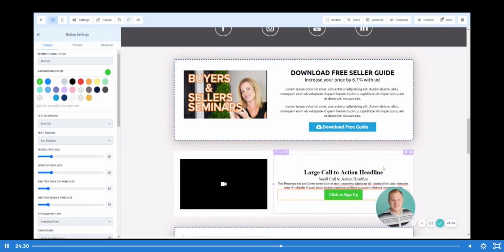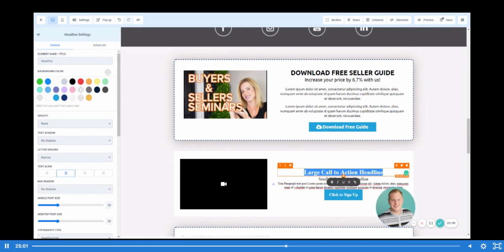Now you're going to see when you first load that button up, it's going to be a green color. But we can click and change that color to blue. We can see it's not the exact blue that we have on the above button. So we can go to this button here and see, oh okay, it's this blue down here, color number 21. So we can select that and mimic exactly what we're looking at above.